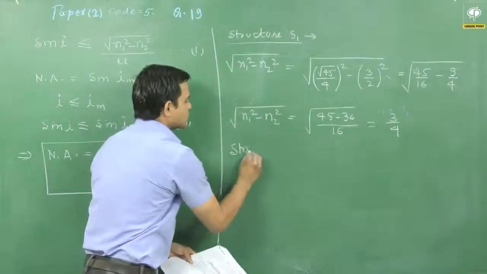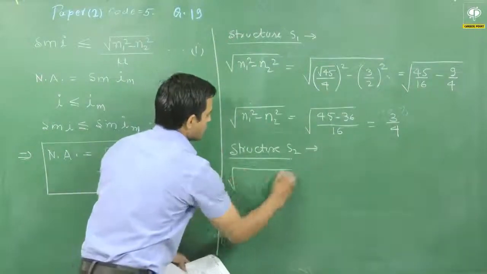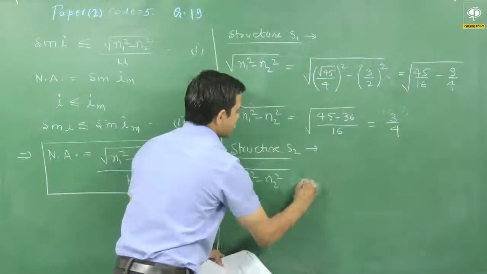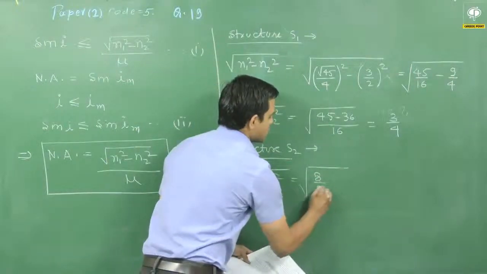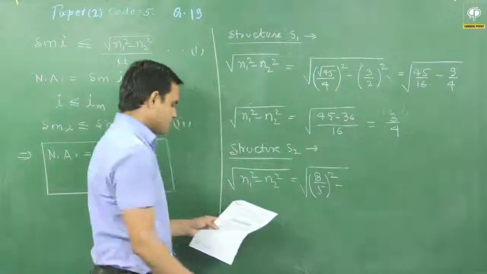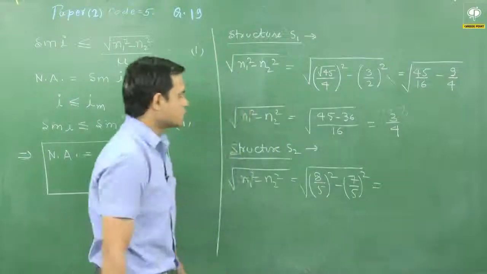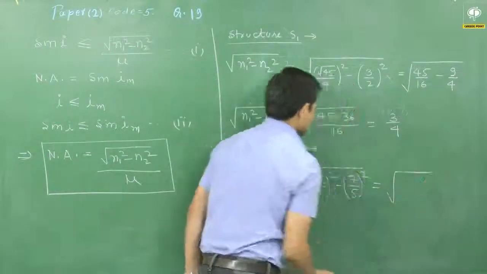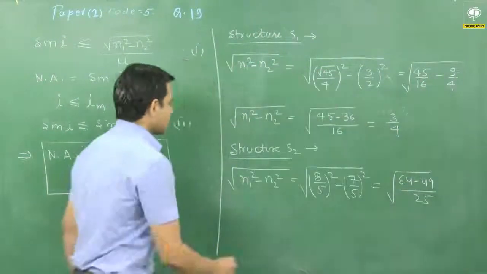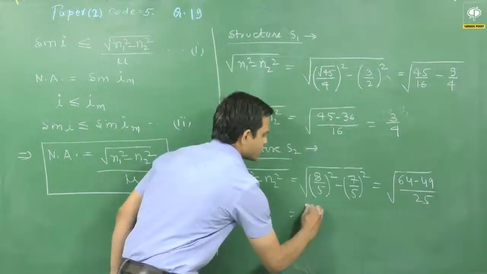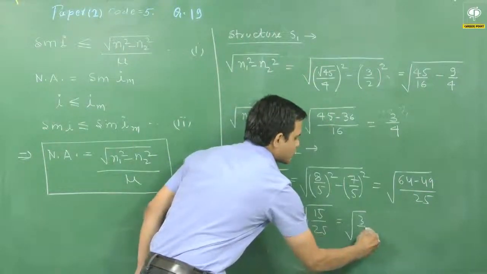Similarly, I will calculate for structure S2 also the value of root of n1 square minus n2 square. The value of n1 for structure S2 is given as 8 by 5 whole square minus 7 by 5 whole square. So this will be equal to 64 minus 49 upon 25. I can see the value as 15 upon 25, and that will be equal to root of 3 by 5.